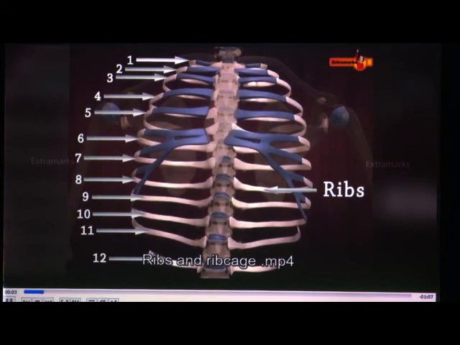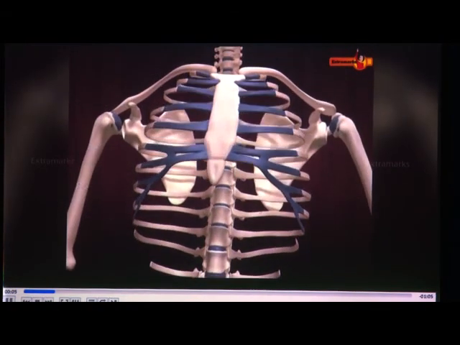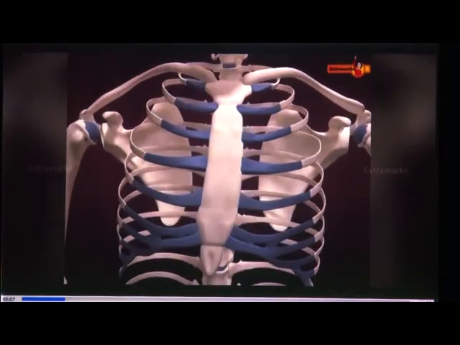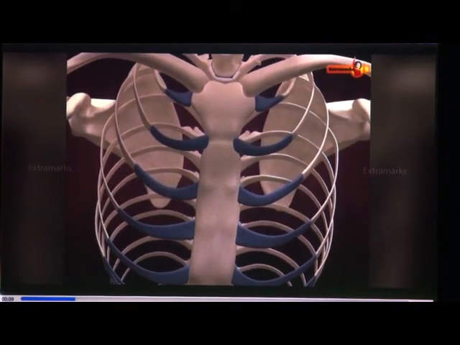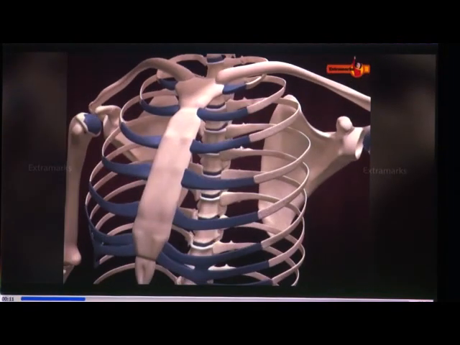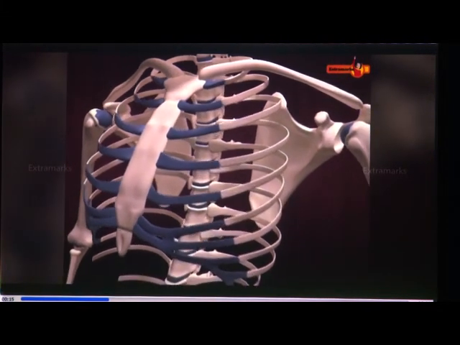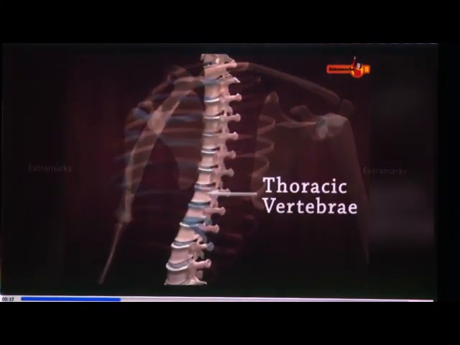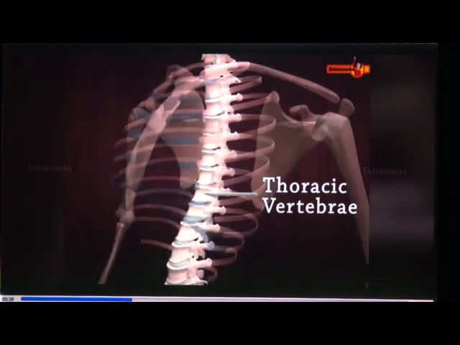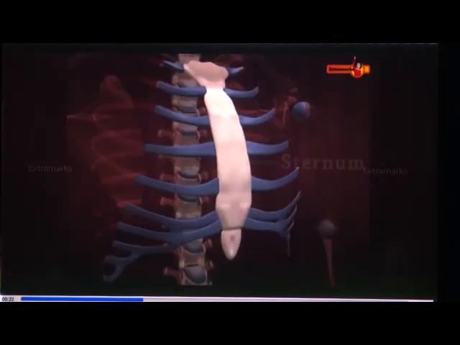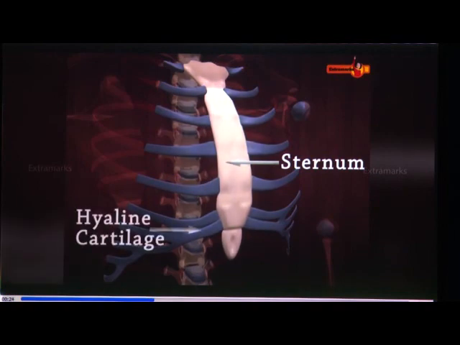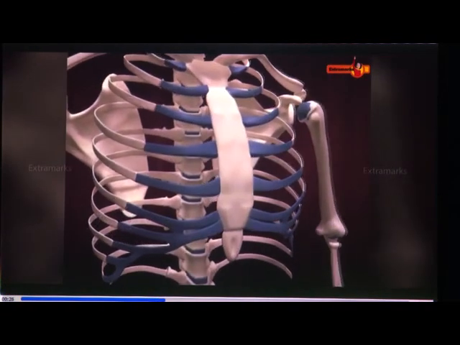There are 12 pairs of ribs. Each rib is a thin, flat bone. First 7 pairs of ribs are called true ribs. Dorsally, they are attached to the thoracic vertebrae and ventrally connected to the sternum with the help of hyaline cartilage.